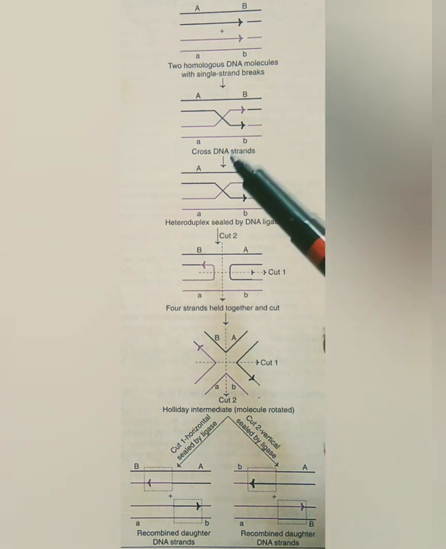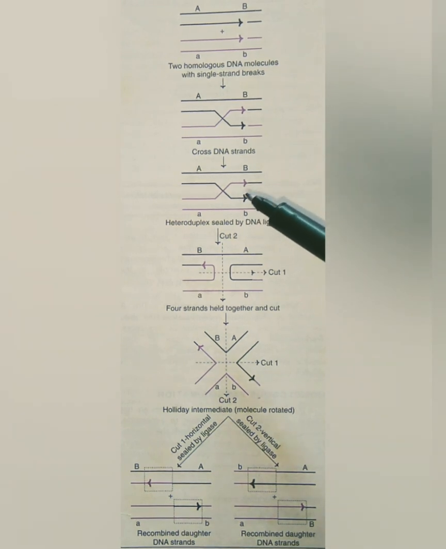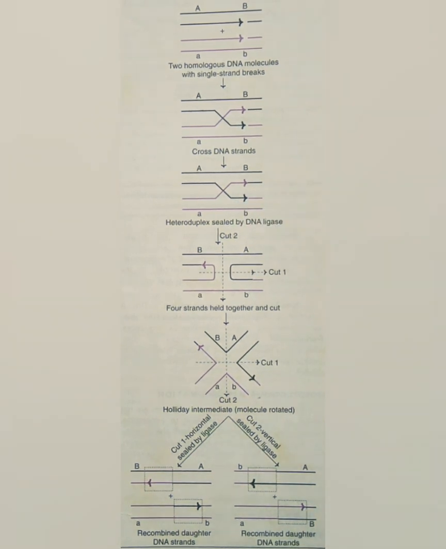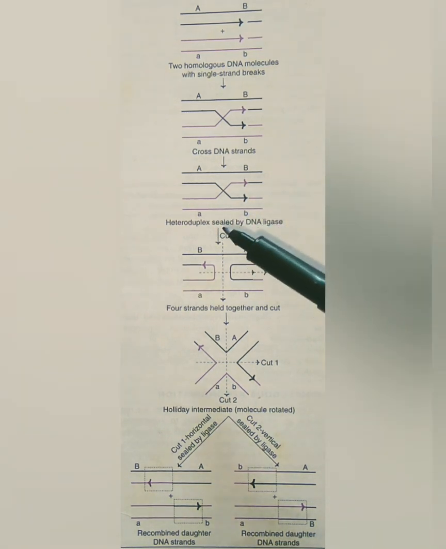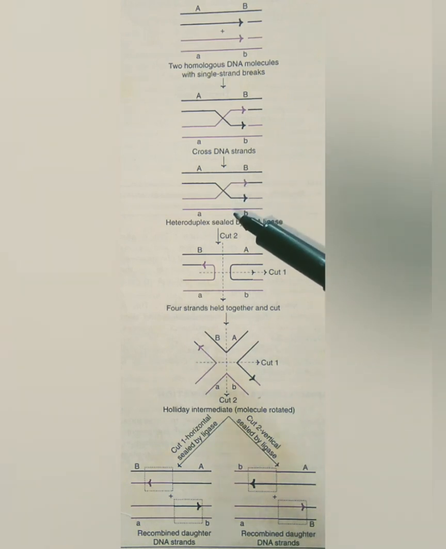There occurs simultaneous unwinding and rewinding of the duplex in such a way that there is no net change in the amount of base pairing, but the position of crossover moves.